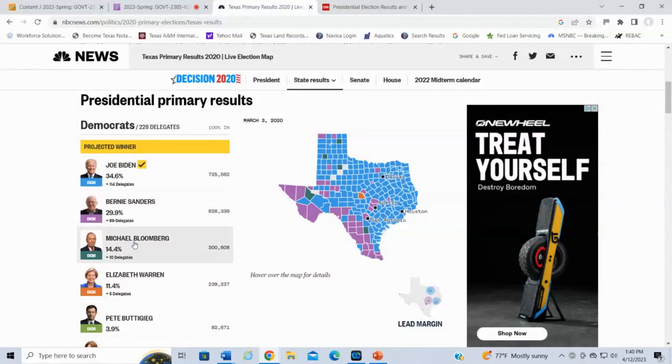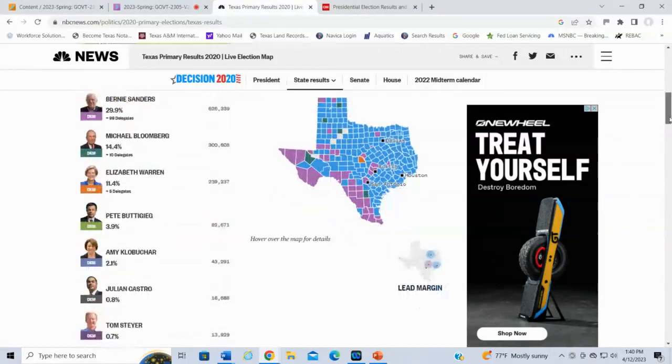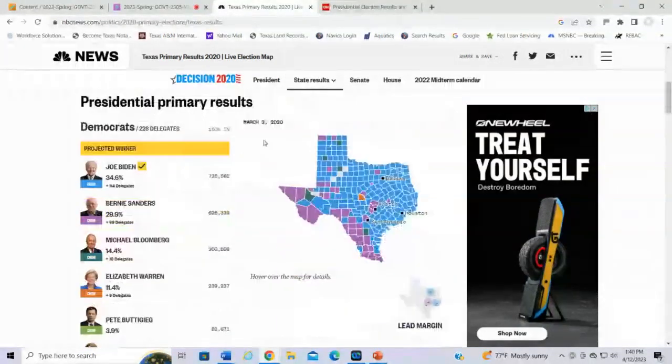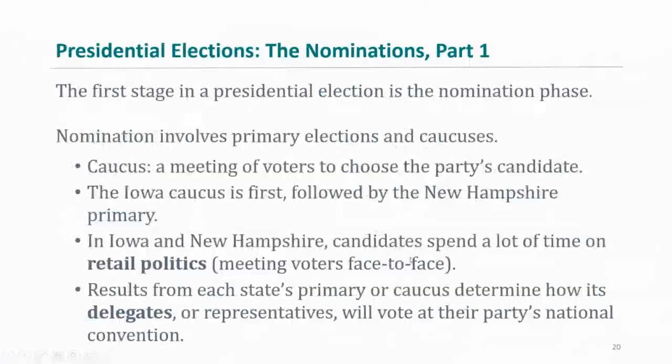But anyway, so you see how that's the percentage, right? Michael Bloomberg got 14% of the votes, so he got 10 delegates. Liz Warren got less percentage, so she gets fewer delegates. Pete Buttigieg didn't get any delegates, and so forth, because he had already dropped out of the race. So I wanted to show you all this map so y'all can see where the delegates come from and how they assign the delegates based on the percentage, right? So 34.6%, that's going to get you 114 delegates, because if you do the math, that divides up the number of delegates here. So I just wanted to show that to you all really quickly before we move on.